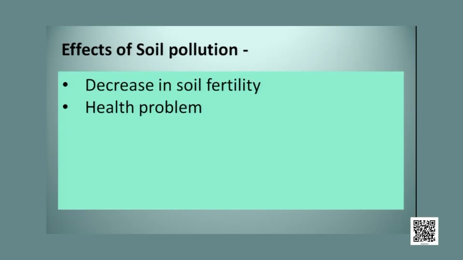Health problems. How is a health problem caused by soil pollution? When plants are grown on the polluted soil, human beings consume the products of these plants and the chemicals enter into the human body through the crops or through the vegetables or fruits.